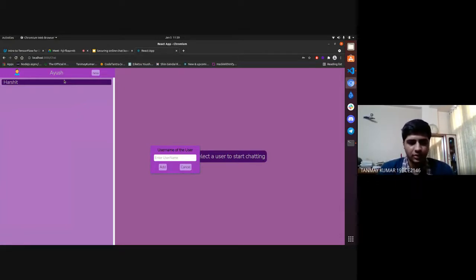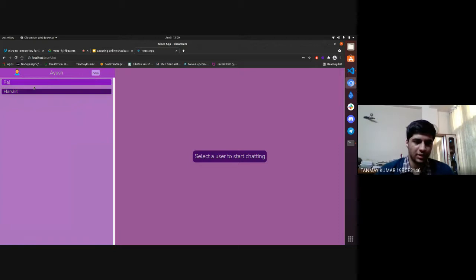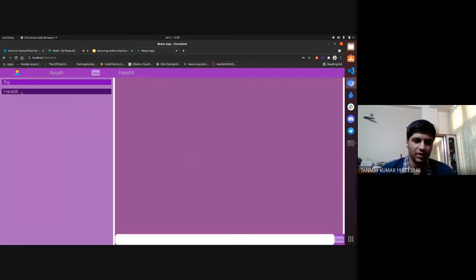And we can also use some key bindings like Alt N. It will directly open this portal, and we can write a new username, say Raj, and then we can add new. If I go to Harshit, you can see Harshit, and this portal will be open. If I go to Raj, this portal will be open.